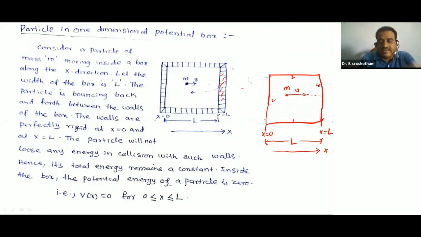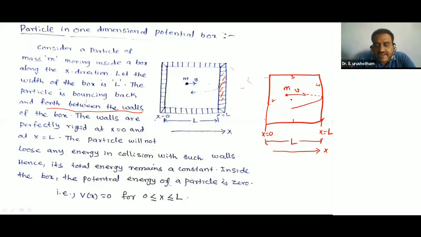So the particle is incident between these four walls of the potential box, bouncing back without losing any energy. So the total energy inside the box is constant.